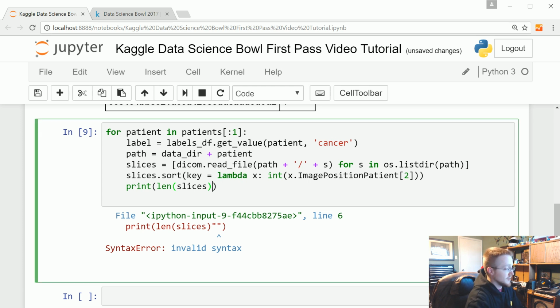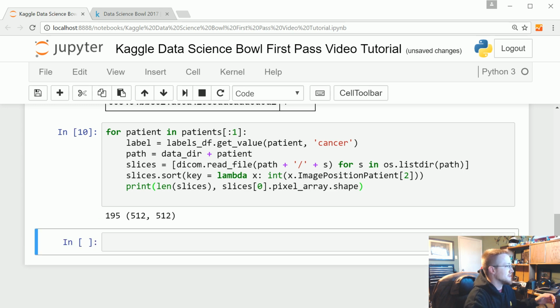I just wanted to, okay, so lens slices. What was the other thing I was doing? The pixel array. So we could do slices 0 dot pixel array, whoops, pixel array dot shape. So that's just an attribute of the DICOM file, I suppose. All right, that was fun. So we know we've got that problem.